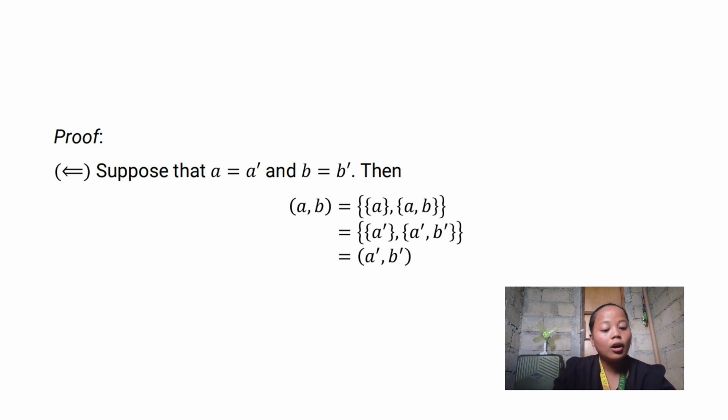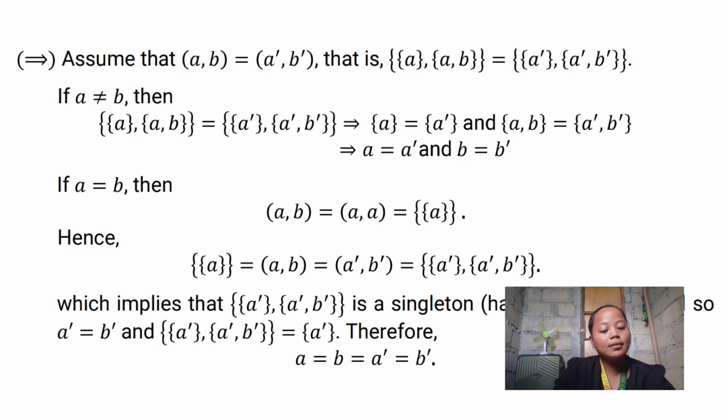So, another proof. Let's assume that AB is equal to A prime, B prime. That is, A tapos katong unordered pairs na AB is equal to A prime tapos A prime, B prime. So, if A is not equal to B, then A and AB is equal to A prime, B prime. And that is, A is equal to A prime and AB is equal to A prime, B prime. So, if A is equal to B, then mao ra itong mahitabo ganina, gi-substitute ra nato, so murag si A ra ang nabilin. So, let's proceed.